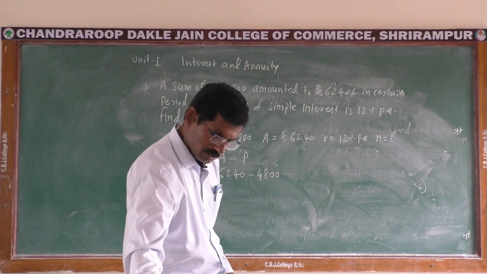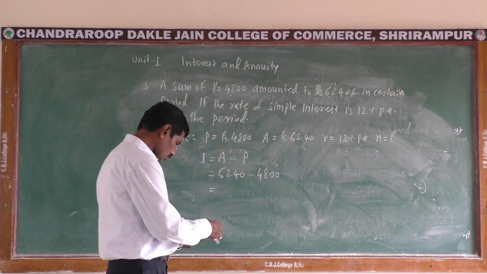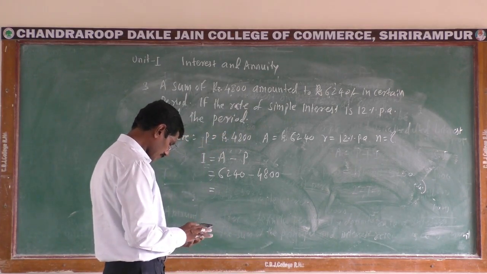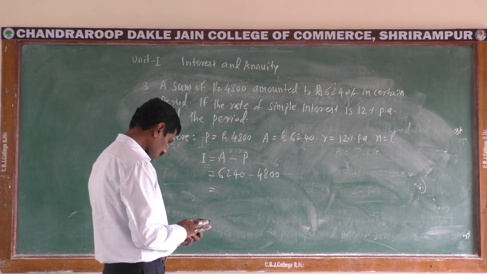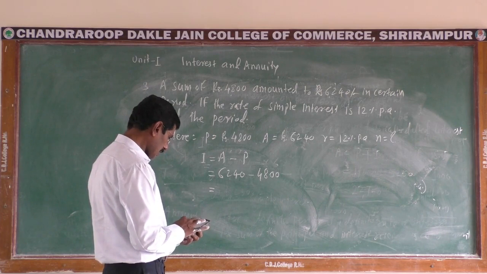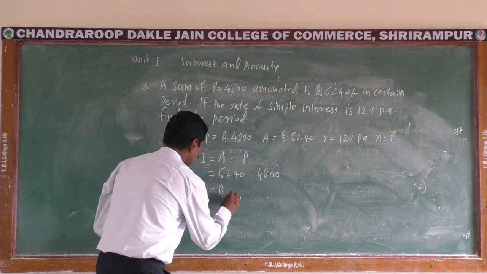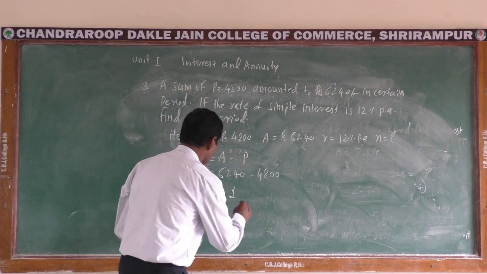Then the interest will be rupees 6,240 minus 4,800, that is rupees 1,440.